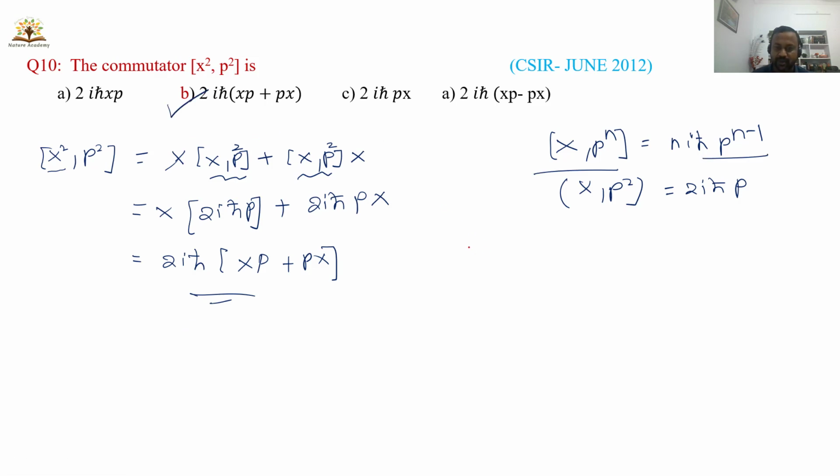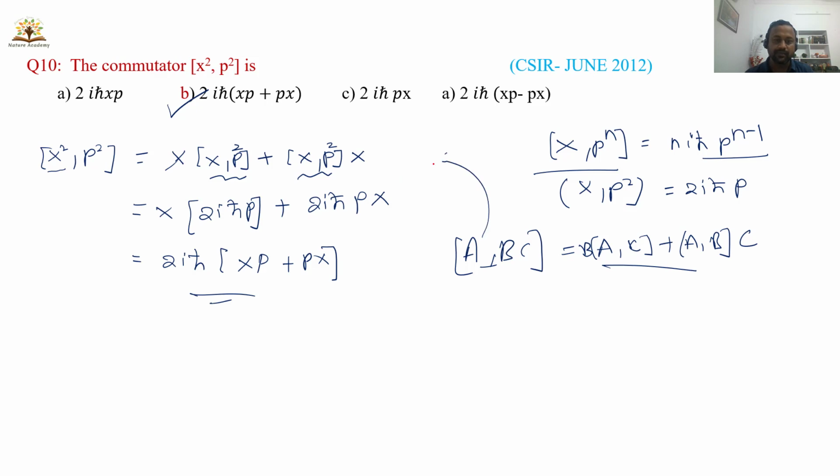And there is a property: if you have three operators A, B, C, then I can write it like this, [A, C] B plus A [B, C]. So this is one property of commutating operators. I have used the same formula here.